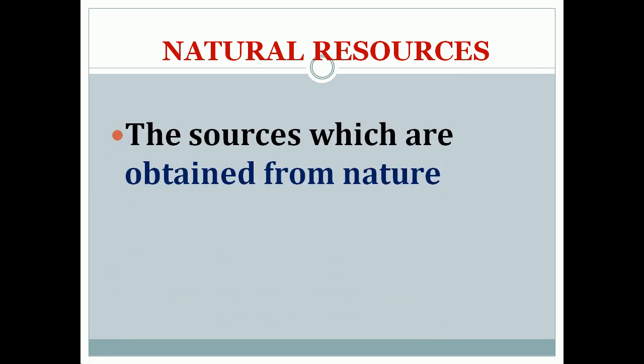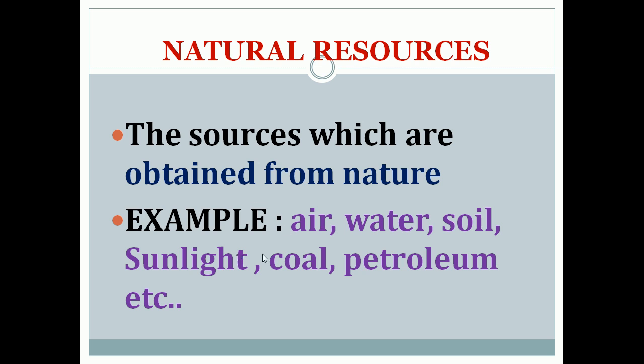We use various materials for our basic needs, isn't it? Some of them are found in nature, some have been made by human efforts. The resources which are obtained from nature are called natural resources, or the things which are obtained naturally from the earth are called natural resources. Examples of natural resources: air, water, soil, sunlight, coal, petroleum, etc.